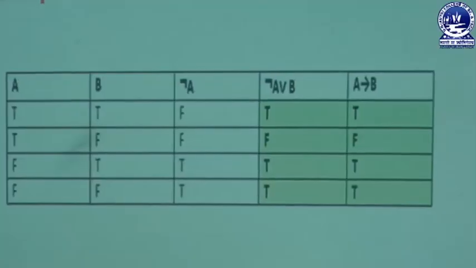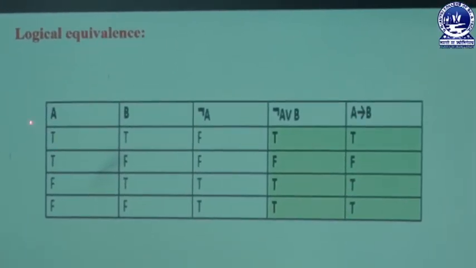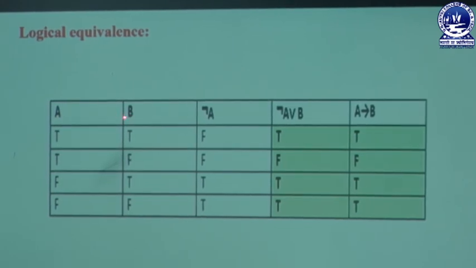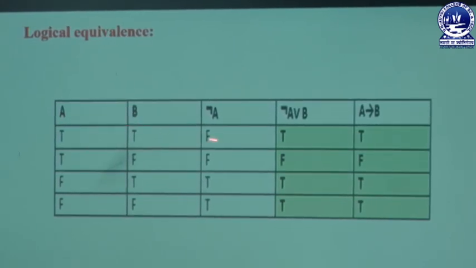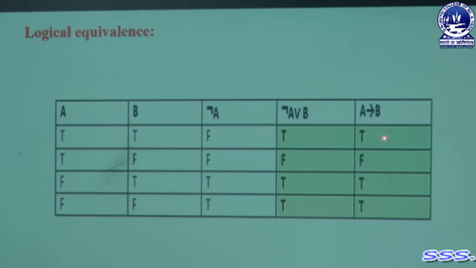Now take one example. Look at this table. Here A, B are two propositions or two literals. Now look at these two columns, that is negation of A or B, and here A implies B. When we take the input where A is true and B is true, then this column gives the output true and this column also gives the output true. In this way, when you calculate for all these inputs, this column gives the output true, false, true, true. And here this column also gives the output true, false, true, true.